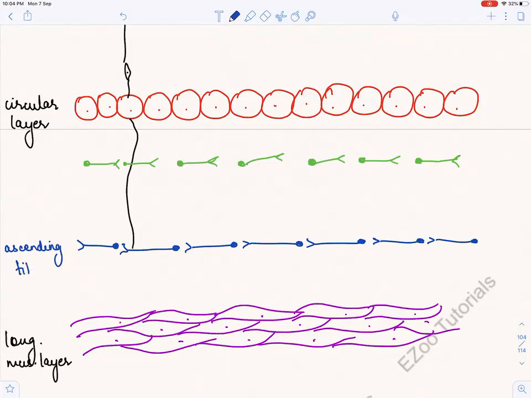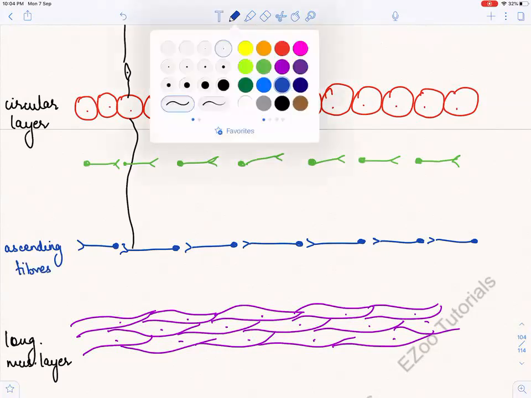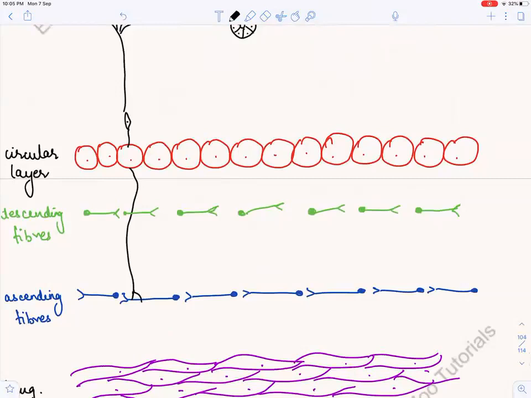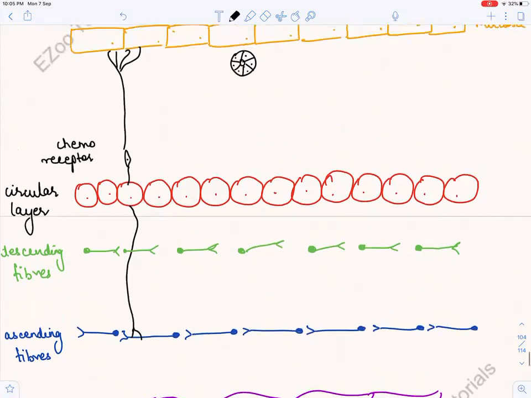Draw with me or else you won't be able to get it. These are descending fibers, right? And I was making a receptor. What is this? This is a chemoreceptor that I have made. We'll see how all these work. First, let us draw. So this is a chemoreceptor.